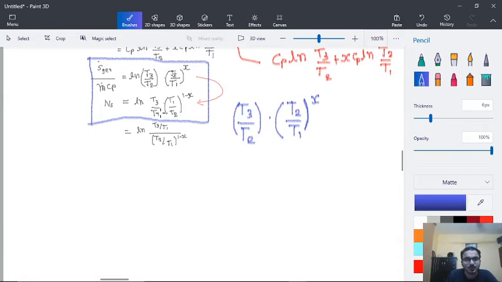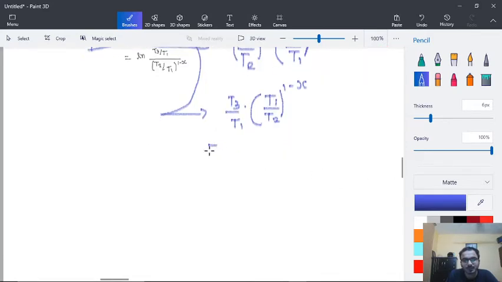So now we have written this formula instead of that, so let's write it down over here: T3 by T1 into T1 by T2 into (1 minus x).